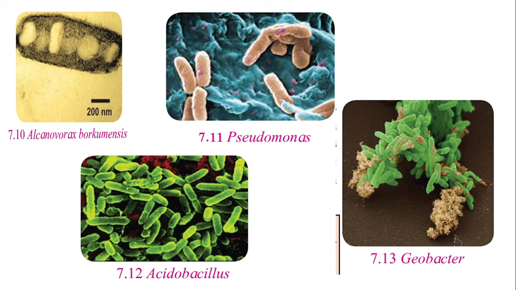Then next is bioinsecticides. What are bioinsecticides? Bacterial and fungal toxins which can destroy pests and pathogens can be directly integrated into plants with the help of biotechnology. Instead of using chemical insecticides which have many harmful side effects, we can use these bioinsecticides.